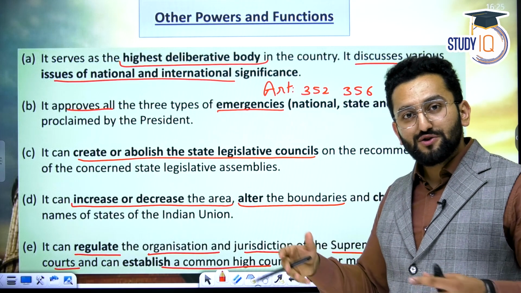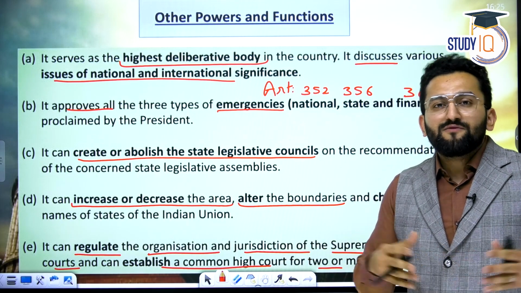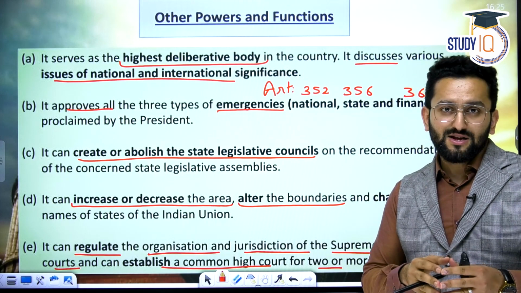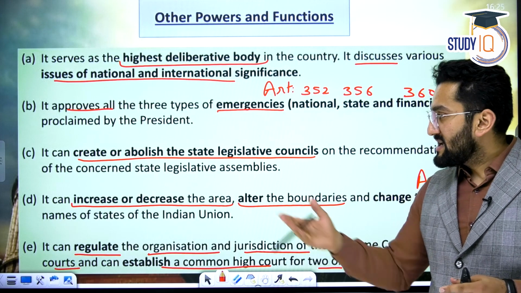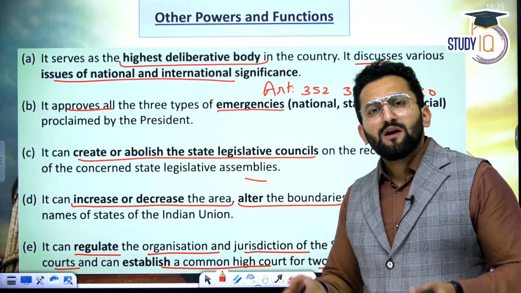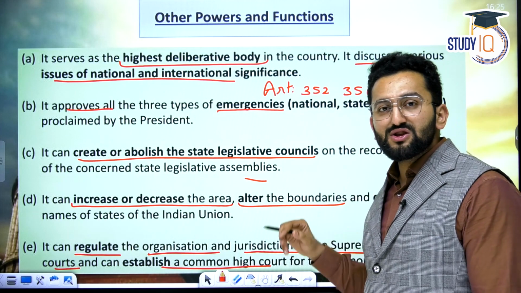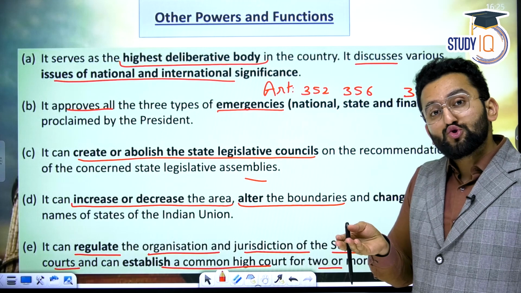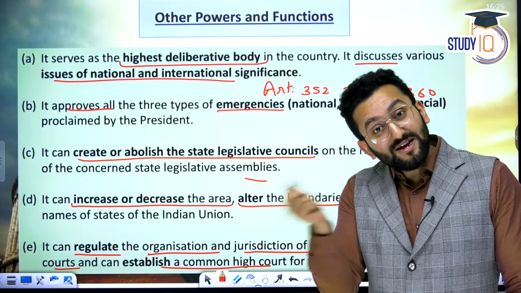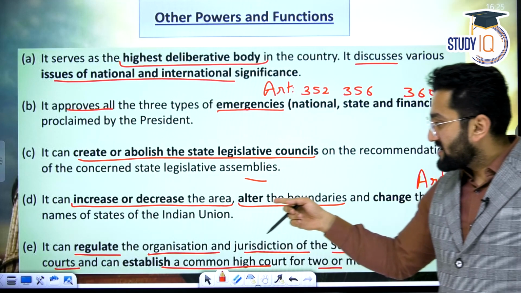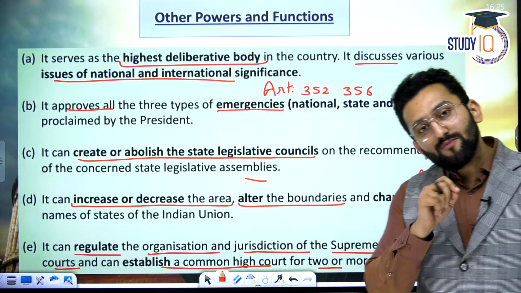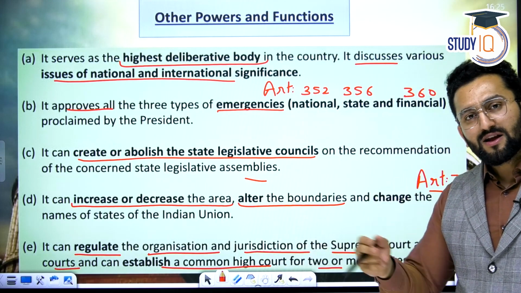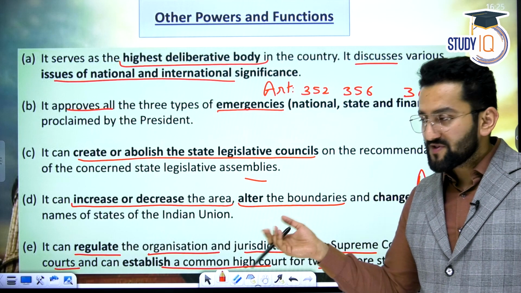For example, Uttar Pradesh and some states say that we have a large population and we need a second house at the state legislature, meaning we need a legislative council. So in this case, on the request of the state legislative assembly, Parliament may consider this request and establish a legislative council. So this is also a power of Parliament to establish a second legislative house at the level of state, right? Increase or decrease the area, alter boundaries, Article 3, we discussed this, right? To change the boundary, to carve out another state, for example, Uttarakhand carved out of Uttar Pradesh, right?